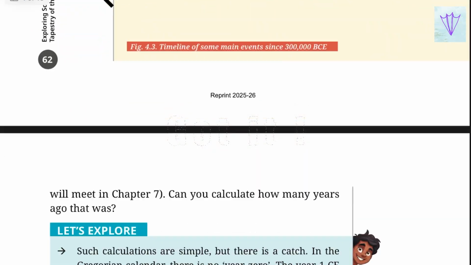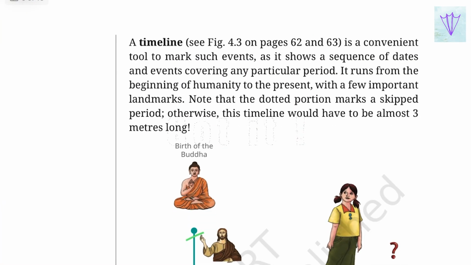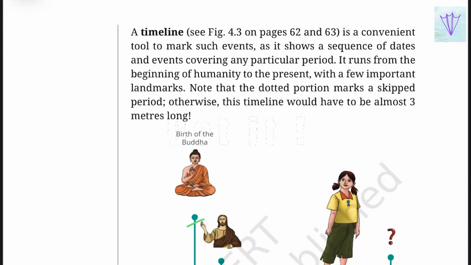So next, we'll understand why we actually use a timeline. A timeline is a convenient tool to mark such events, as it shows a sequence of dates and events covering any particular period.